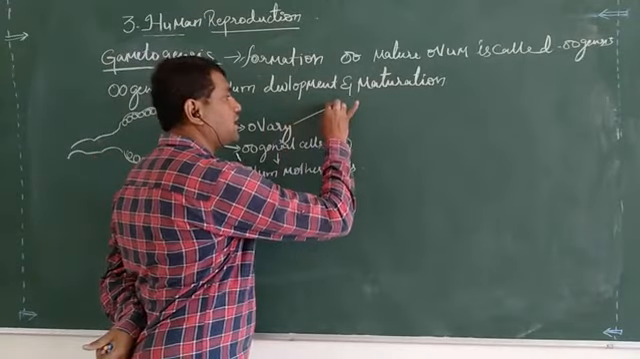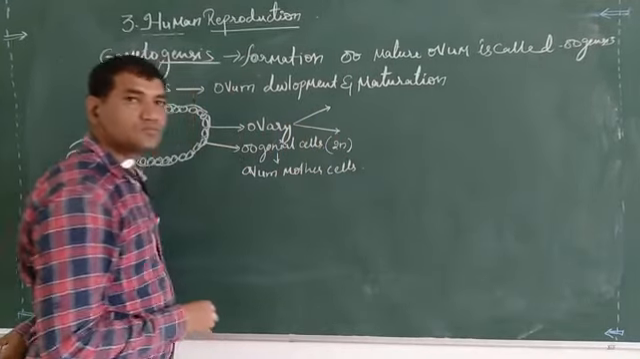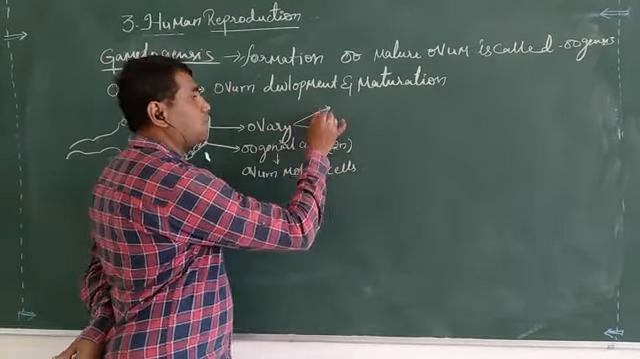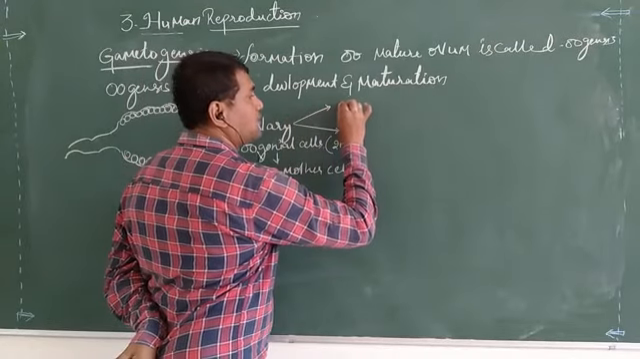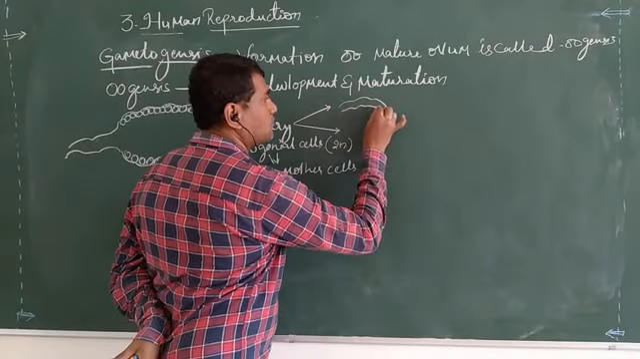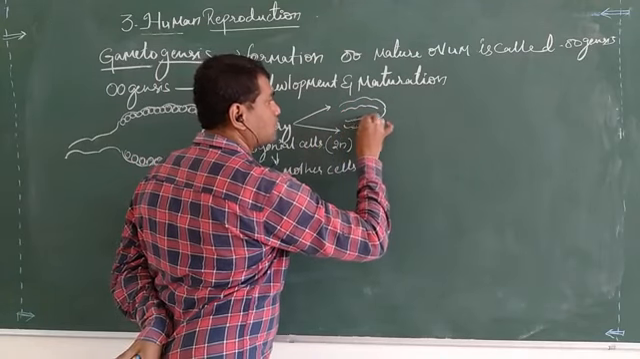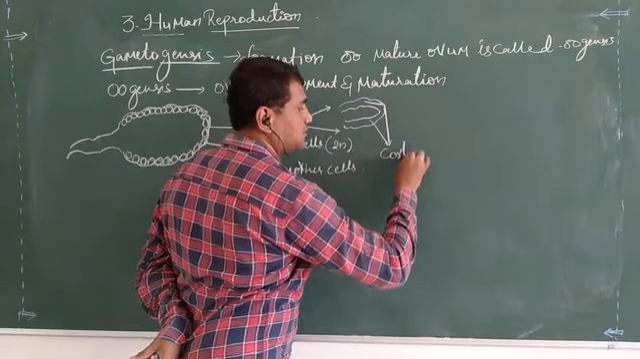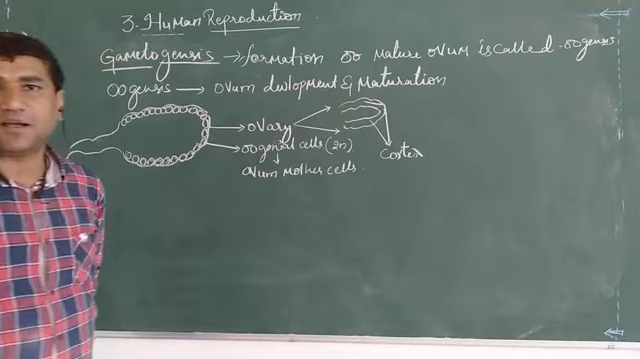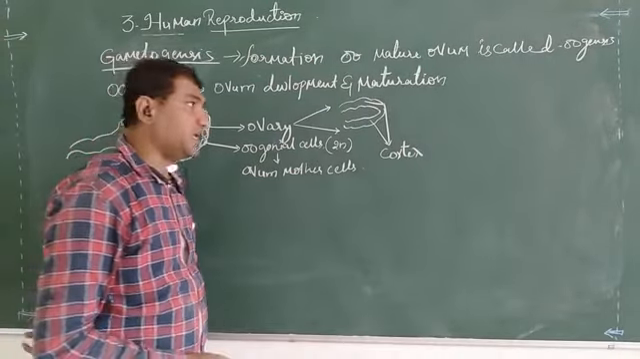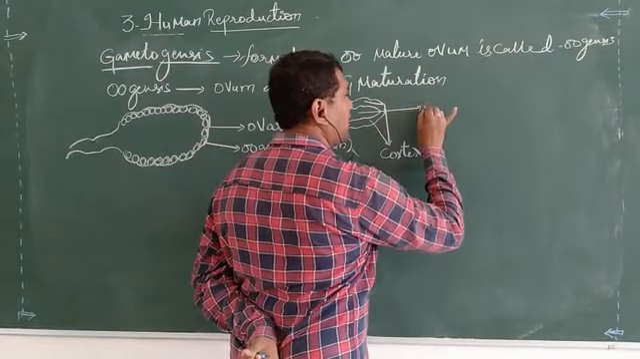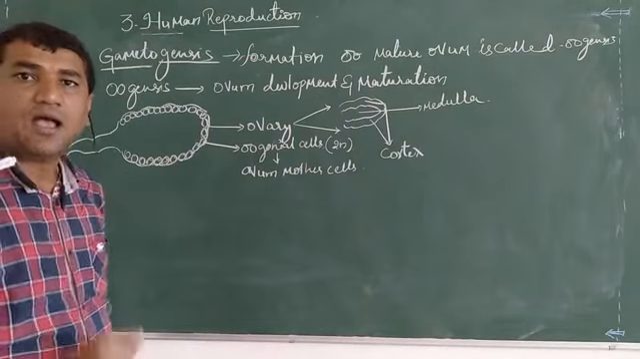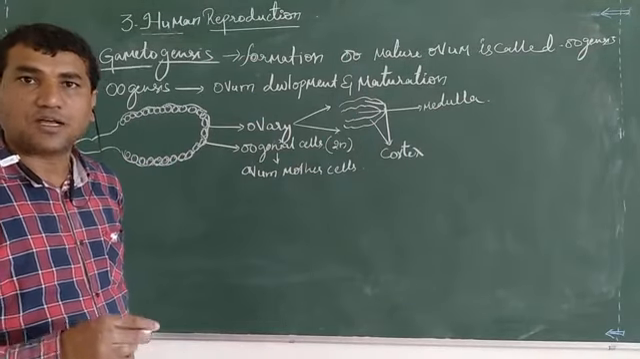The ovary, singular, ovaries, plural, consists of an outer part, which is called the cortex region, and an inner part, which is called the medulla region. Inner part medulla, outer part cortex.